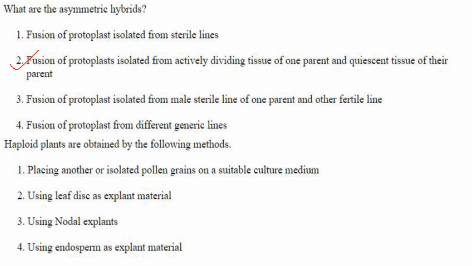Then haploid plants are obtained by the following methods. Placing anther or isolated pollen grains on a suitable culture medium. It is printed as another, but it must be anther. That will give rise to haploid plants because pollen grains are haploid. Using leaf disc as explant material: leaf is diploid, so it will not give rise to a haploid plant. Using nodal explants, again diploid. Using endosperm as explant material: that is triploid, so it will give rise to triploid plants, not haploids.